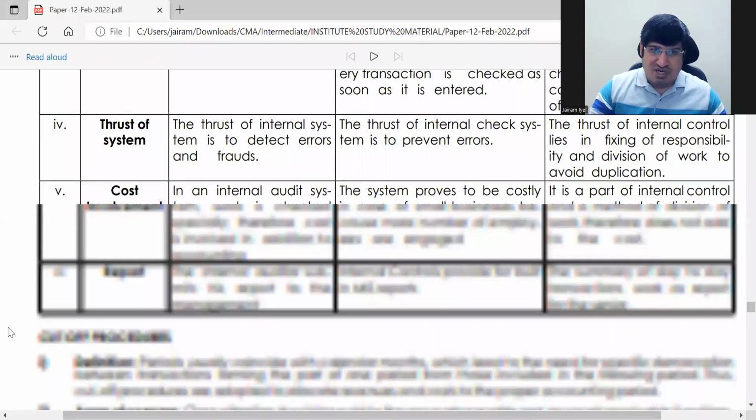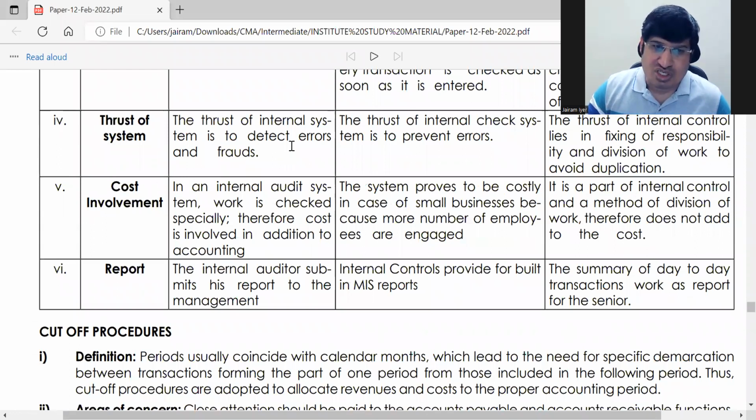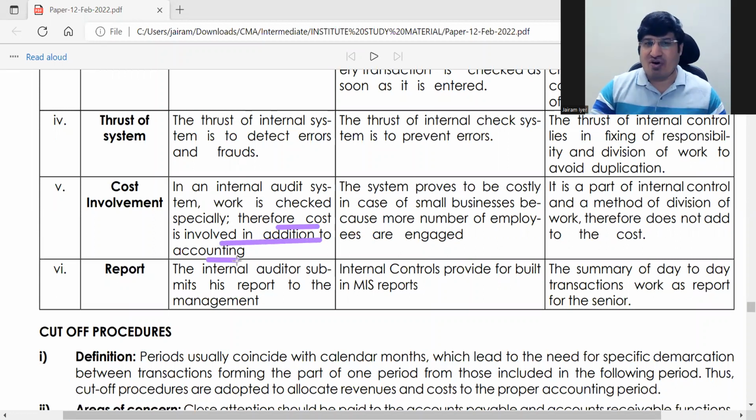And then the last two. Cost. For any audit operation, you have to incur separate cost. So the cost involved is in addition to accounting. Separately, we will have to pay for audit. Now for the internal control system, when you set it up, that time it will be costly because you will have to set up the entire system. It proves to be costly for small businesses.